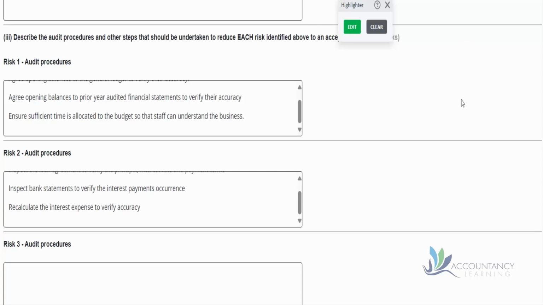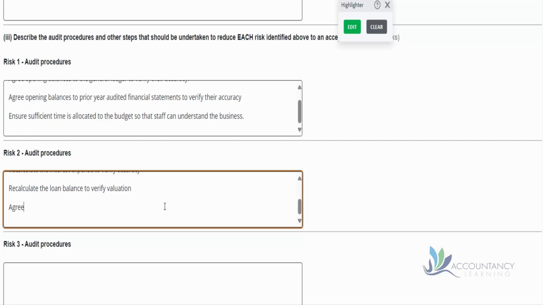So we'd want to recalculate the interest expense to verify the accuracy, using the 5% rate, but also taking into account that they're paying off some of the principal each month. And then having done that, we want to recalculate the loan balance to verify its valuation. And remember, they haven't posted some of these things, have we? So we want to verify these and agree these figures to the general ledger.